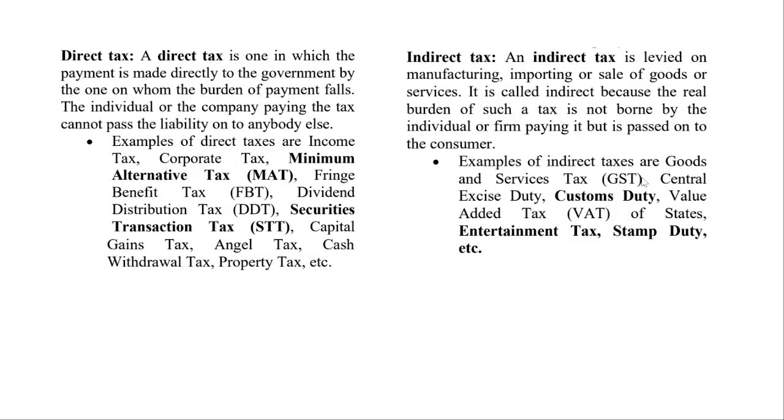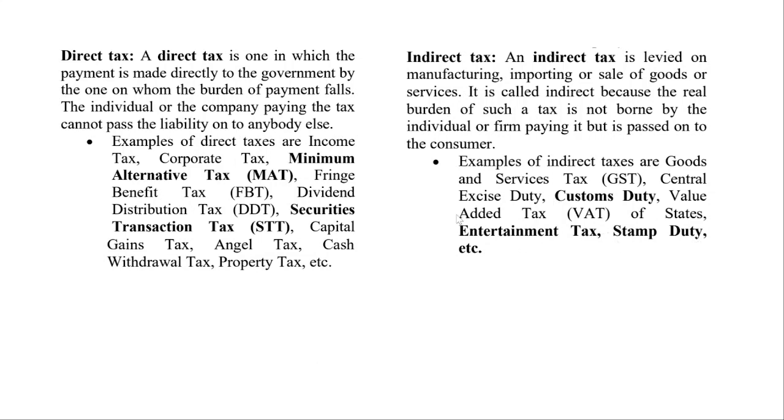Okay, so central excise duty, customs duty, VAT, entertainment tax, stamp duty, etc. They're all indirect taxes. They are not directly paid by you. See, direct taxes are on a particular company or on a particular person. So you have this much salary, you pay direct tax. This entertainment tax and all those things, they are not direct taxes. You don't pay entertainment tax, right? You don't pay stamp duty and all these things.